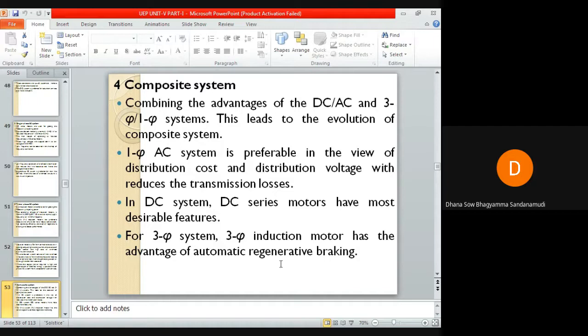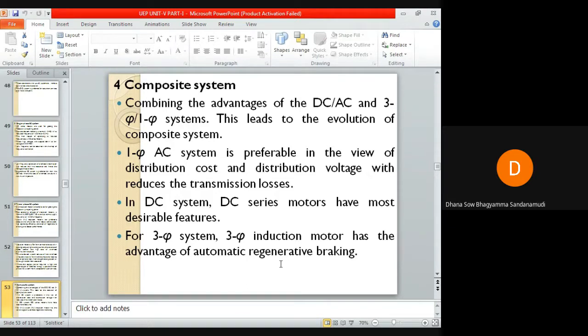When we go to a DC system, DC series motors have most desirable features. That is the advantage of DC system. If you go to a three-phase system, three-phase induction motors have the advantage of automatic regenerative braking. So each system has its own advantage.